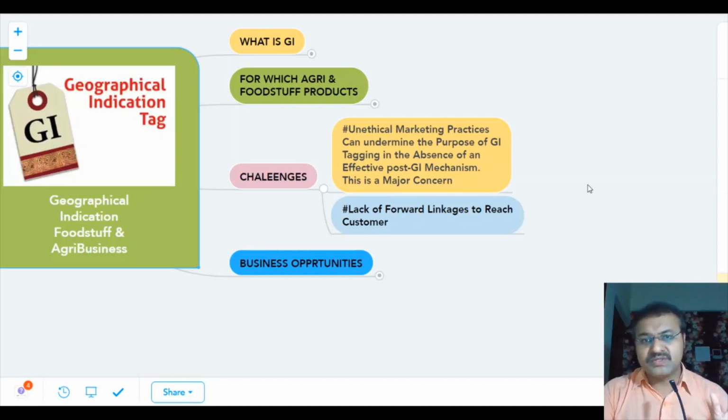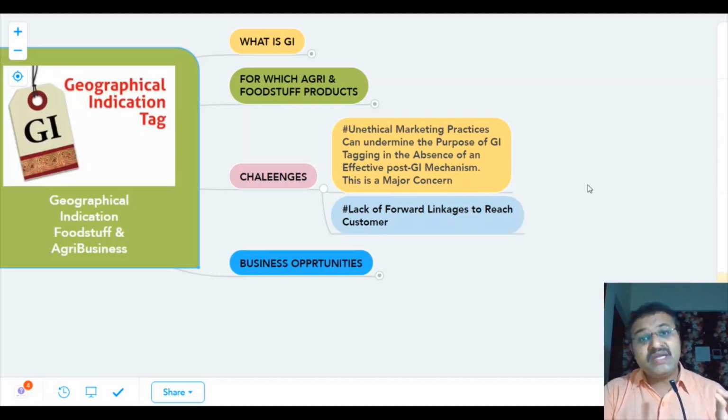If these products are duplicated somewhere else and given to the market, the quality cannot be the same as the original, and this can undermine the purpose of GI tagging. GI tagging is given like a trademark. It is a mark for quality, so it can be undermined.